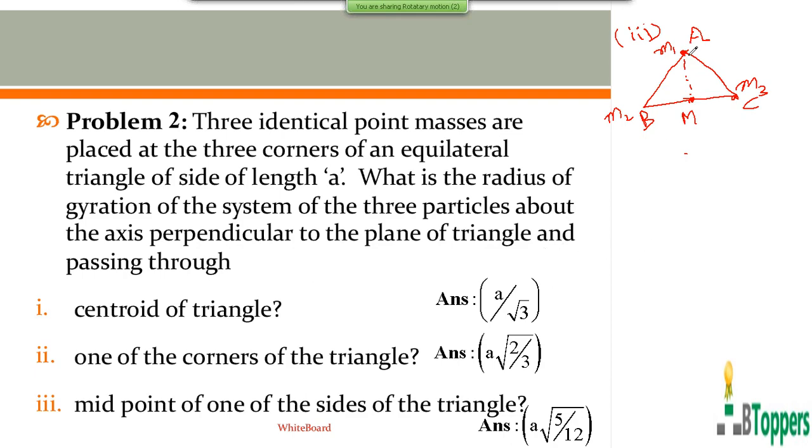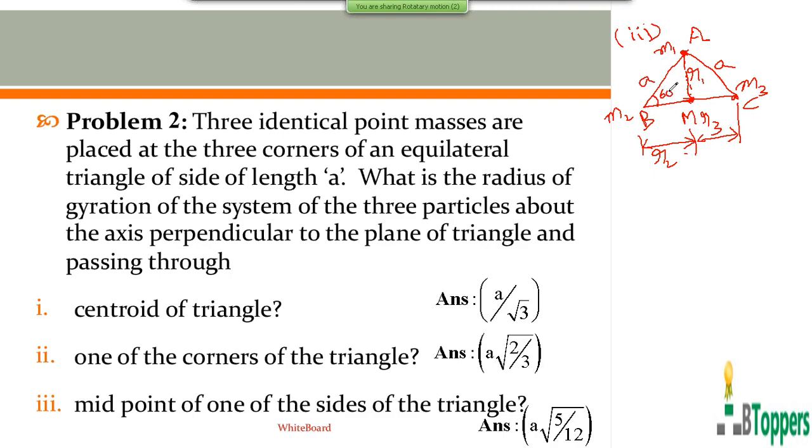The distance of the first particle from the point M is denoted by r1, I mean the perpendicular distance. The distance of the second particle from the point M is denoted by r2, and the distance of the third particle by r3. Here the length of each side of the equilateral triangle is a.